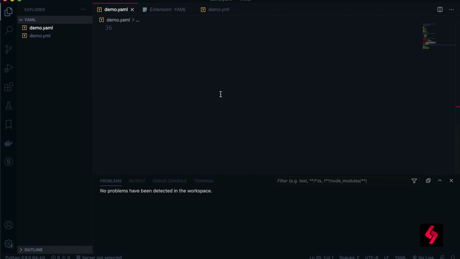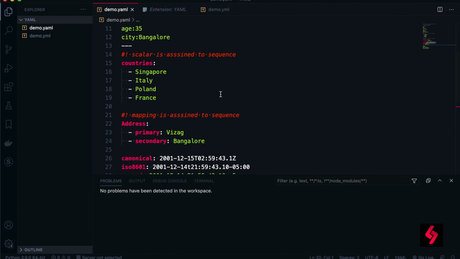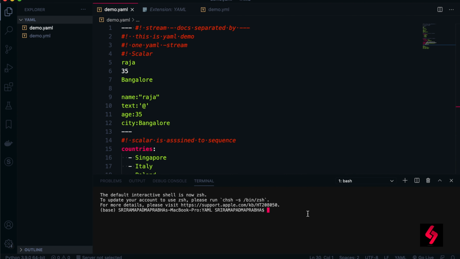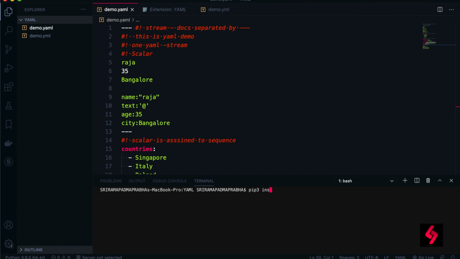So this is a little about YAML, but we are going to use Python coding now, to see how to read this and all. I'm going to create YAML, but before that we need to install the YAML library. Use the command pip3 install and the Python package. Since it is already installed in my system, it's giving the message requirement already satisfied.